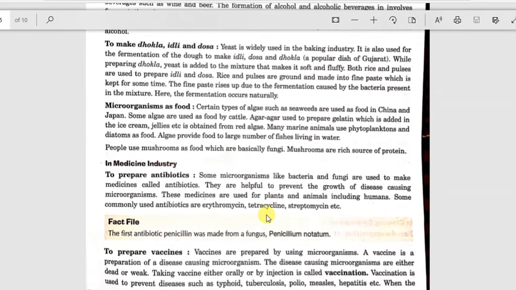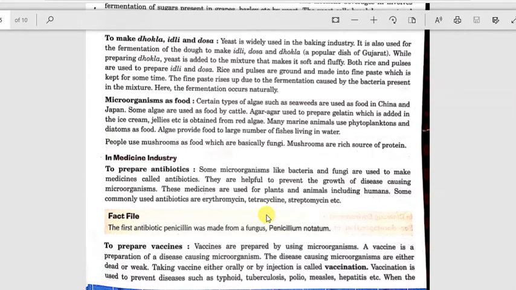To make dhokla, idli, and dosa, I have already explained that yeast is added in the dough of idli, dosa, and dhokla to make it fluffy, because carbon dioxide that is released by yeast in the process of fermentation makes the dhokla, idli, and dosa soft. Okay, fluffy. How do we make it?